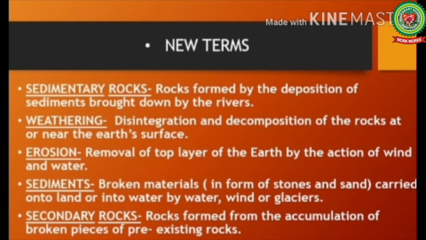Number 2, weathering: disintegration and decomposition of rocks at or near the earth's surface. Number 3, erosion: removal of top layer of soil by the action of wind and water. Number 4, sediments: broken material in the form of sand or stones carried onto land and into water by water, wind and glaciers. And at the last we have secondary rocks: rocks formed by the accumulation of broken pieces of pre-existing rocks.